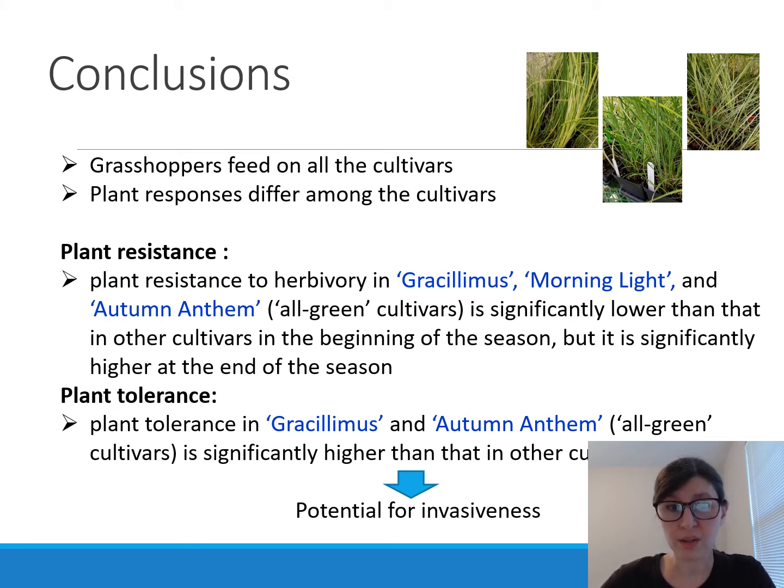Also, two cultivars, Grasshopper and Autumn Anthem, show significantly higher tolerance than other cultivars. Considering that all these cultivars are green cultivars, our results suggest that these particular cultivars might have high potential for invasiveness.